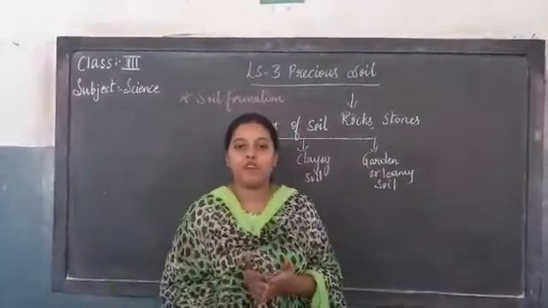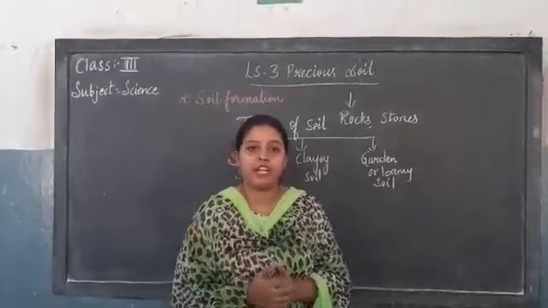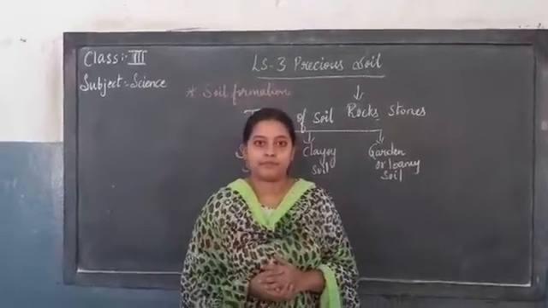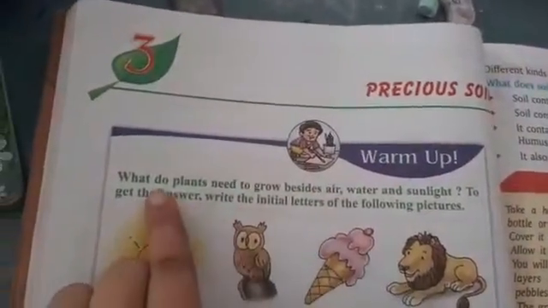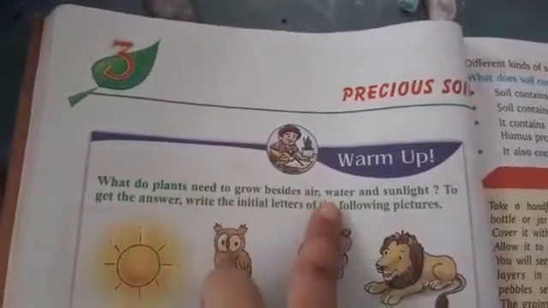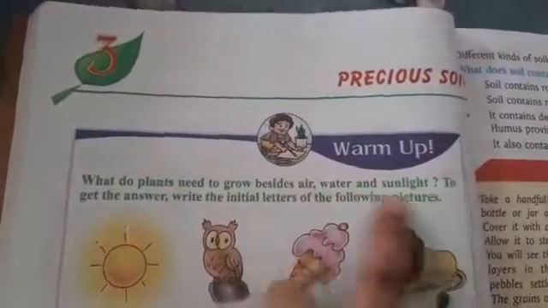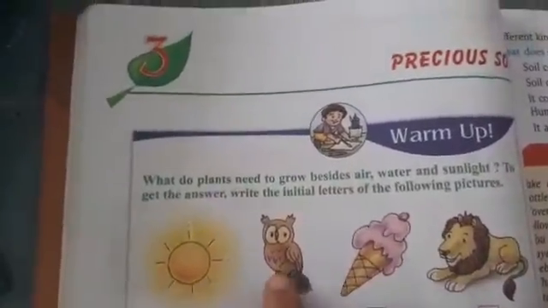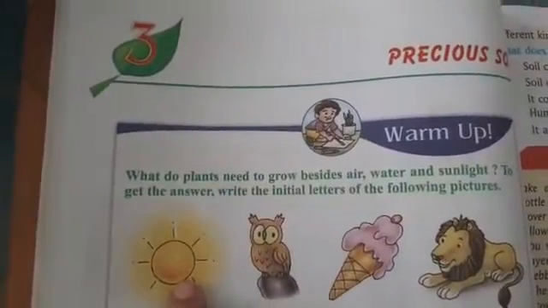Before starting your lesson, there is a warm-up activity in your textbook. You all must do that activity, okay? All of you take out page number 26, lesson number 3, Precious Soil. This is the warm-up activity. What do plants need to grow besides air, water and sunlight? To get the answer, write the initial letters of the following pictures, that is, the starting letter of each picture. Okay, what is the first one?